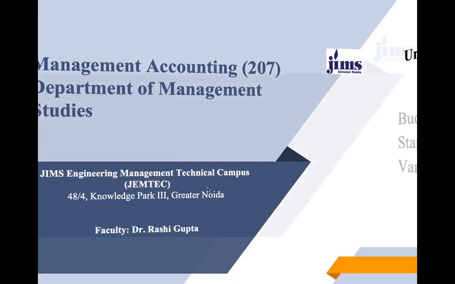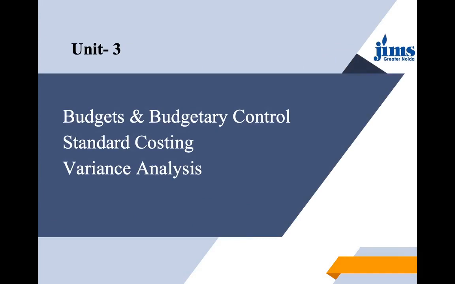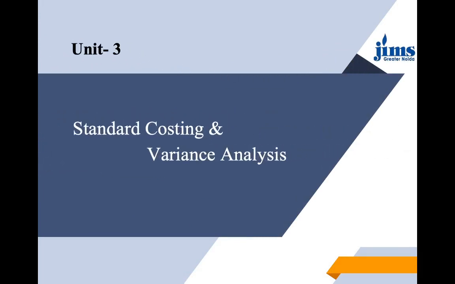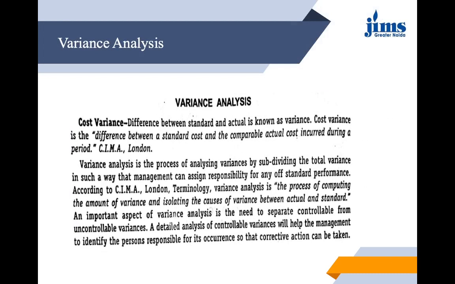Here next we are about to study the second part, variance analysis. Let us begin. Basically variance means some kind of difference, and as per the previous lectures we have studied that under standard costing we establish a standard cost and then compare that standard cost with the actual one. Only if there is a difference between the standard and the actual cost does a variance arise. So the difference between the standard and the actual is called variance, and cost variance is the difference between a standard cost and a comparable actual cost which is incurred during the period. This definition is quoted by CIMA London.